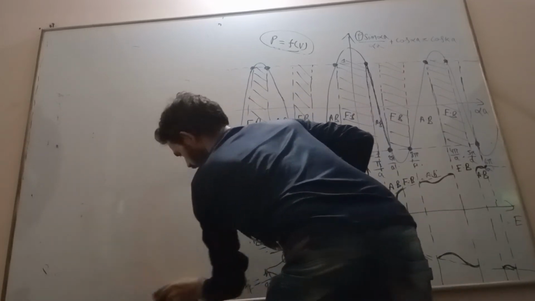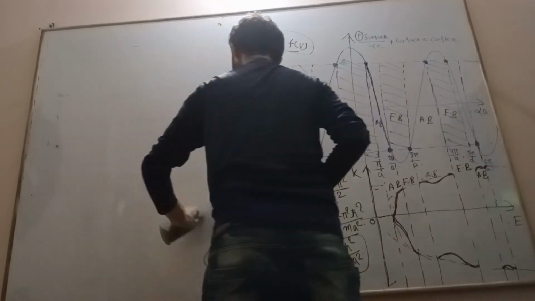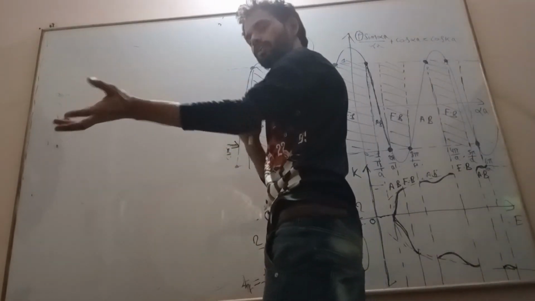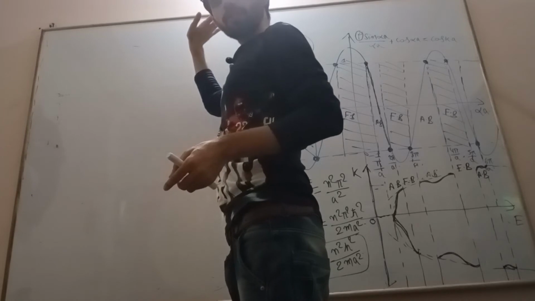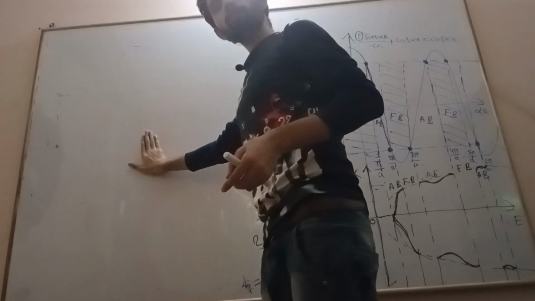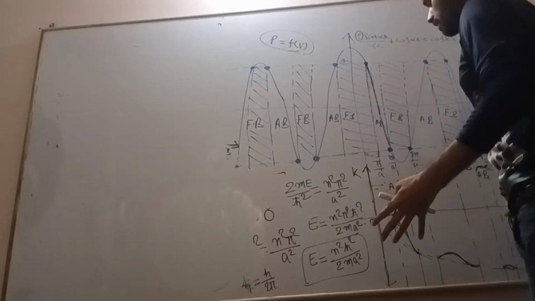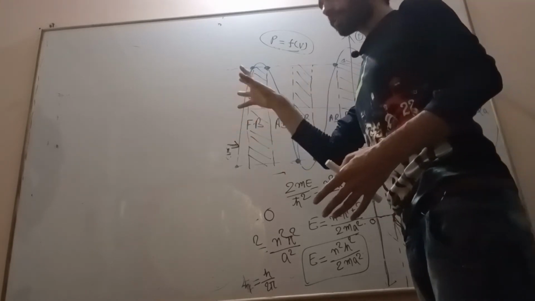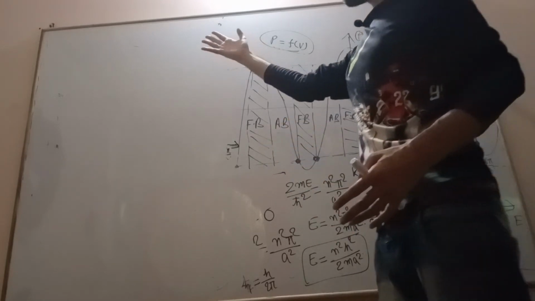So now I think you are very much clear how the particle behaves inside the crystal, inside the solid. From where we came, from the definition of electronics: what is that? It is the study of the behavior of electrons inside the crystal. Now we are very much clear how the electron is behaving inside the crystal.